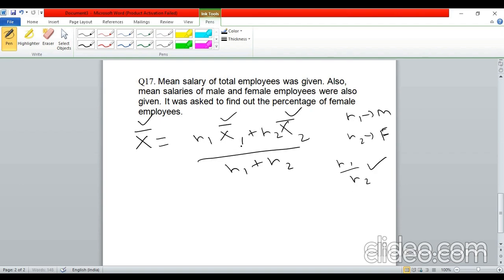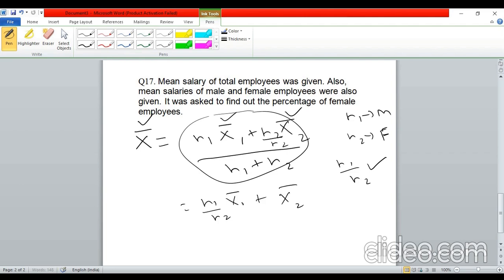How? Just divide the RHS numerator and denominator by N2. So this will become N1 by N2 X1 bar plus, dividing by N2, 1 times X2 bar, divided by N1 by N2 plus 1, and this is X bar. Now you can easily find N1 by N2 here.